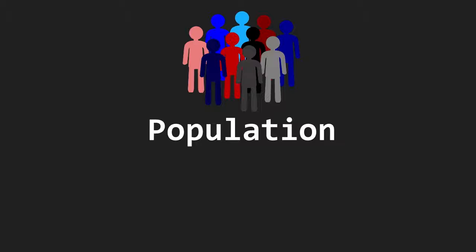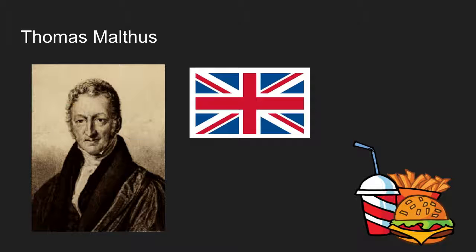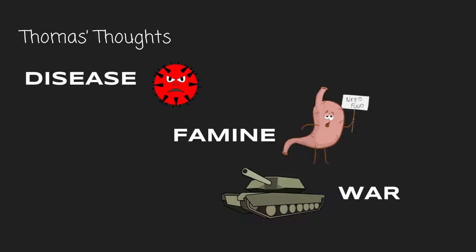There was a man who was known for his predictions based on world population and food supply, called Thomas Malthus. Thomas Malthus was a British man who believed that when there are too many people in the world and there would not be enough food, it would eventually cause a crisis. And he even thought that human population would be regulated by disease, famine, and war.